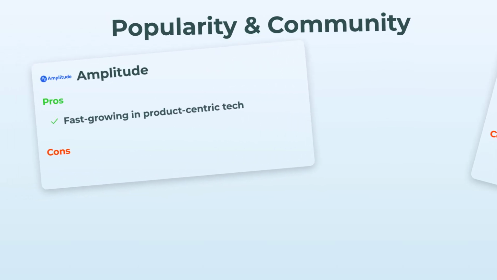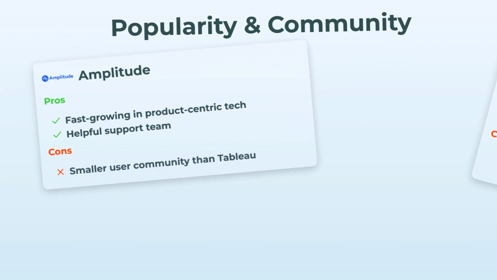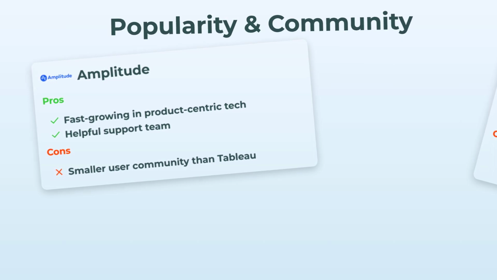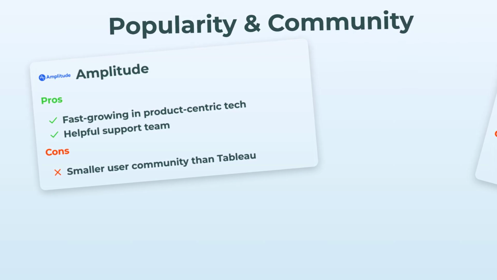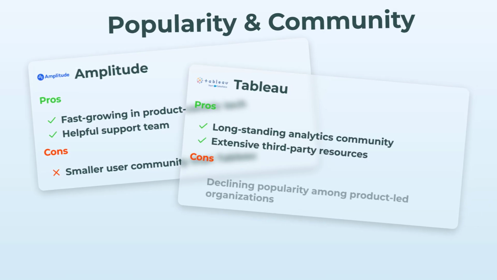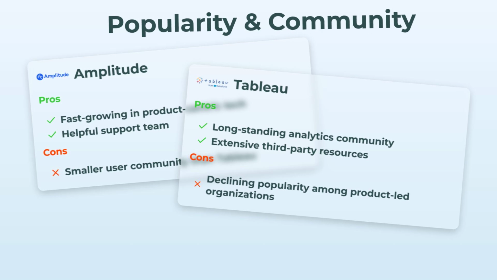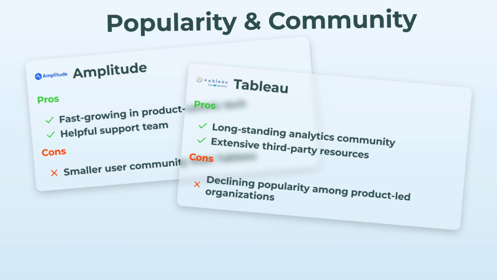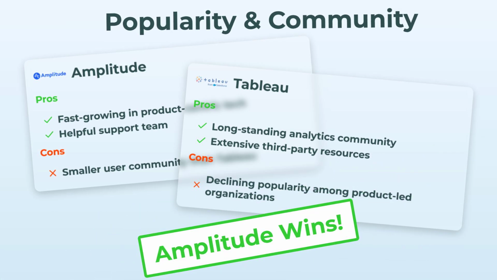Finally, popularity and community. Amplitude is picking up steam fast, especially with product-led startups. Their support team is actually helpful, but the community's not as massive as Tableau's yet. Tableau, old school giant, huge community, tons of resources. Thing is, in 2025, lots of hot tech companies are flocking toward Amplitude, so Tableau's community isn't growing as fast for this crowd. Amplitude takes it for trending up.